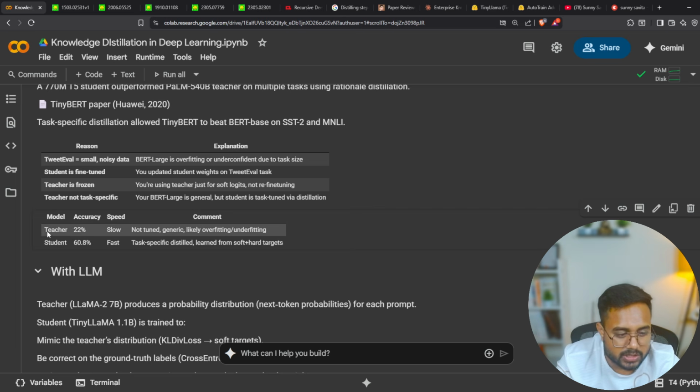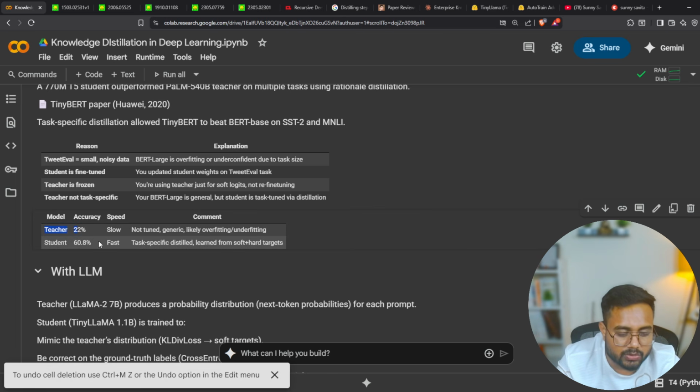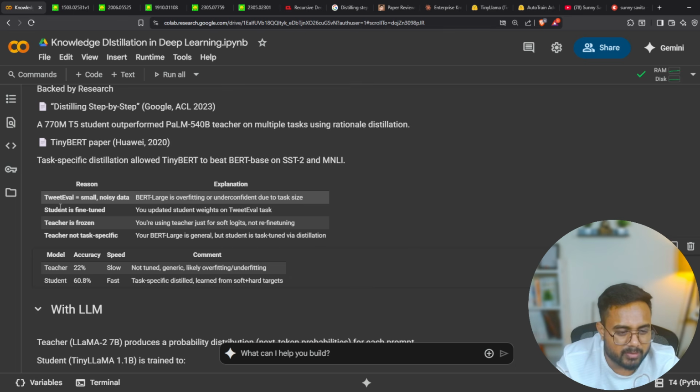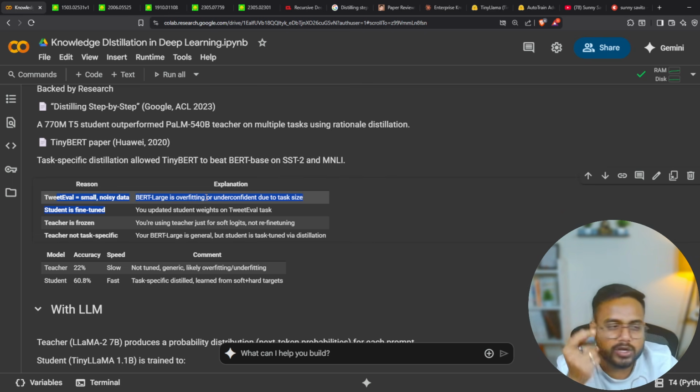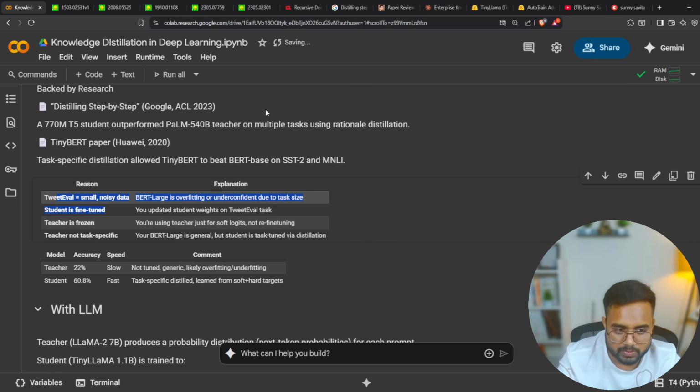Now here you can see teacher accuracy and student accuracy; there might be this much difference as well. I have given some comments here, so you just need to remember this reason and explanation whenever you appear in an interview, so that if someone asks you a question related to quantization or distillation, it is completely clear. I hope this is clear.